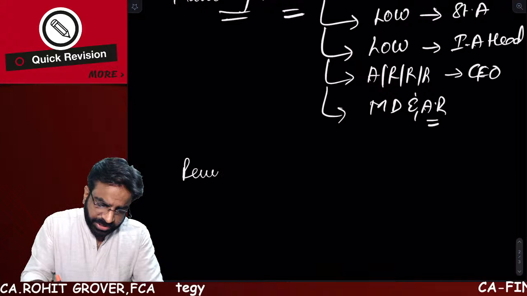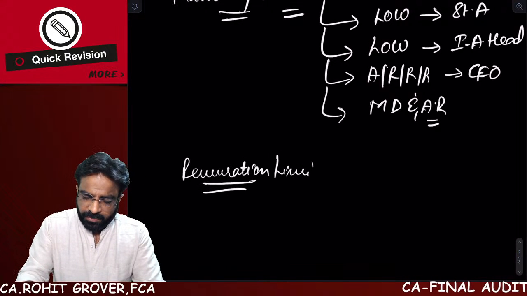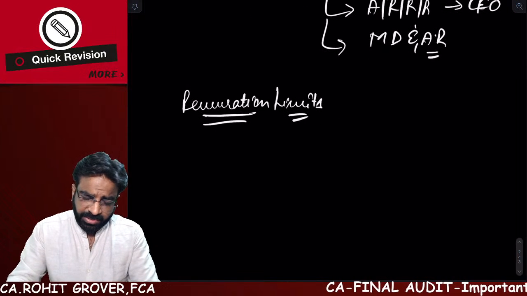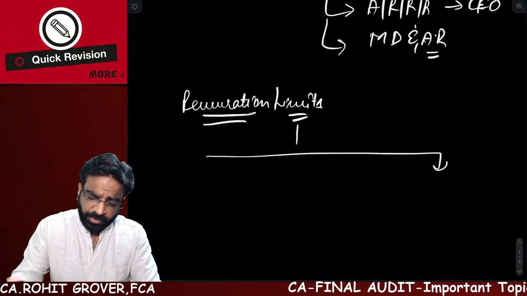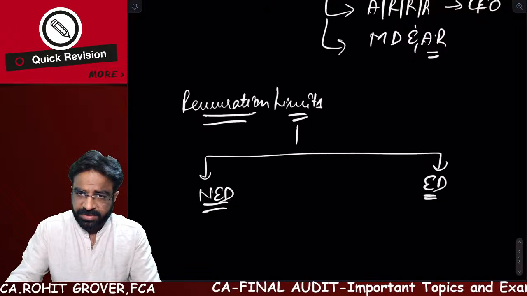Then there are remuneration limits also. What are the remuneration limits? This is also a very important topic. Remuneration can be paid to two types of directors, non-executive directors and executive directors. Are you getting the point?